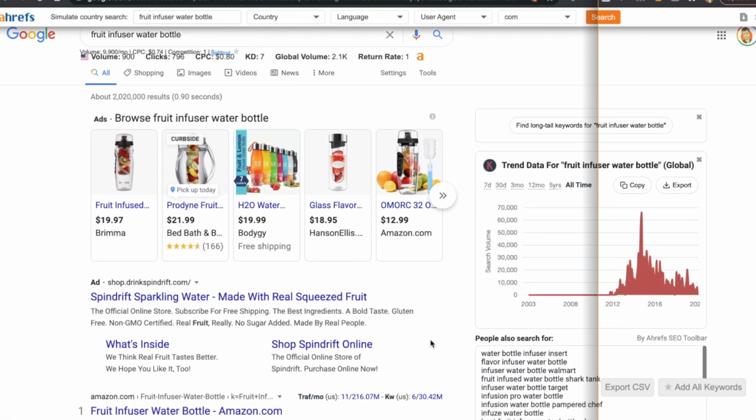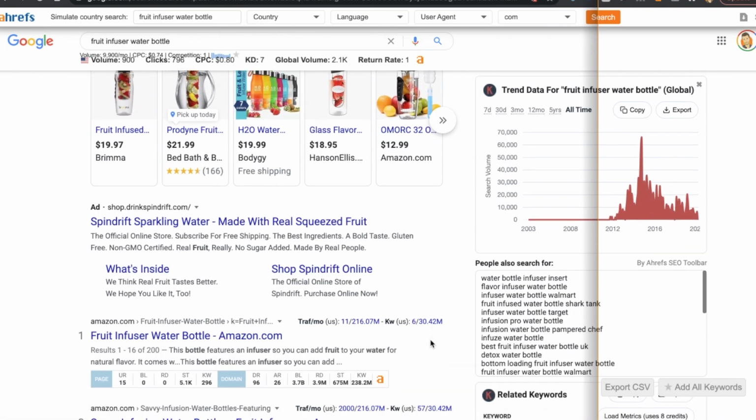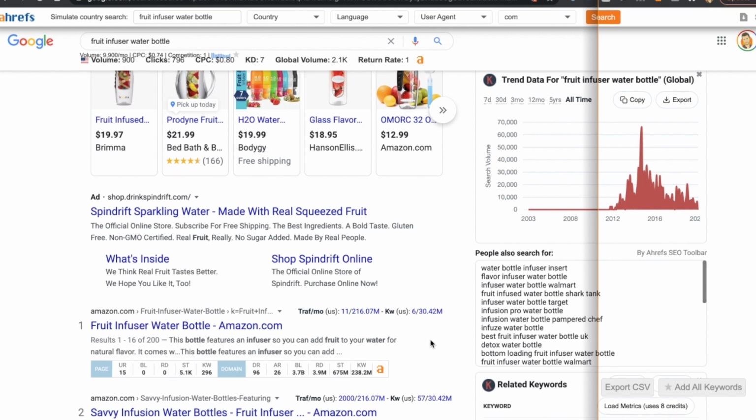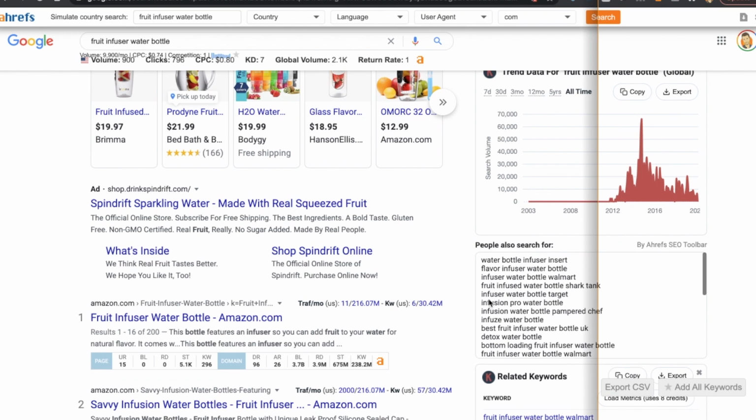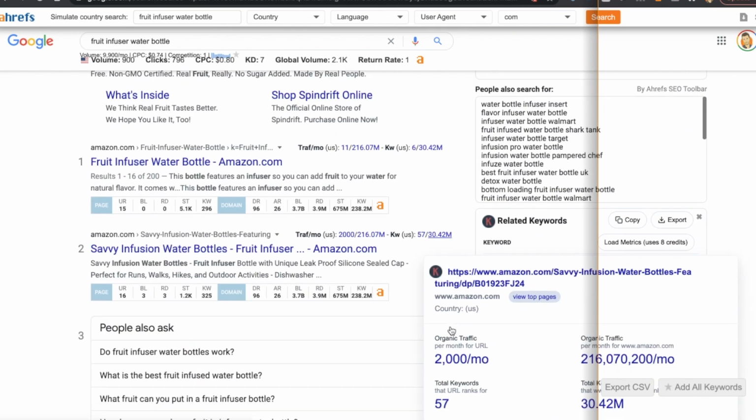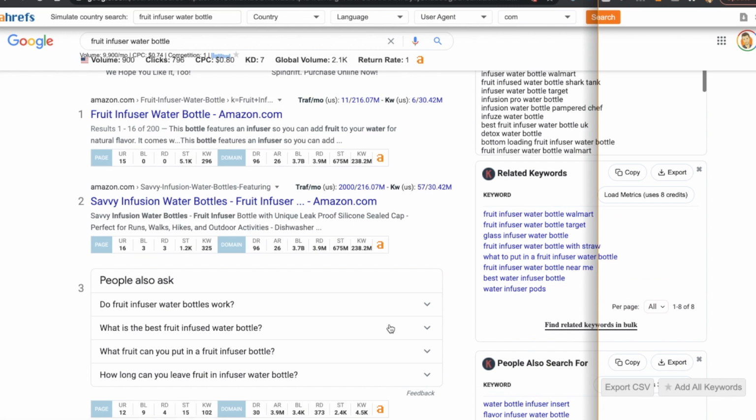So if you're just starting off with your blog, you do want to find the gem keywords that are a little bit longer, that are not as competitive. And again, we're using tools and also Google to help find us those terms, and then looking at competitors, bringing them into SEMrush, which is another SEO tool. I'll leave the link in the description down below, where I can pull these competitors in and see what kind of traffic they're getting, what keywords they're going after, and then I can go after similar keywords on my blog and generate that targeted traffic as well.